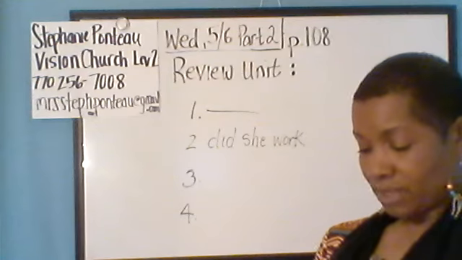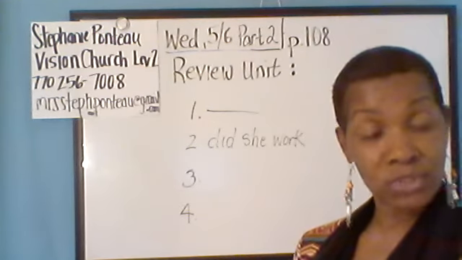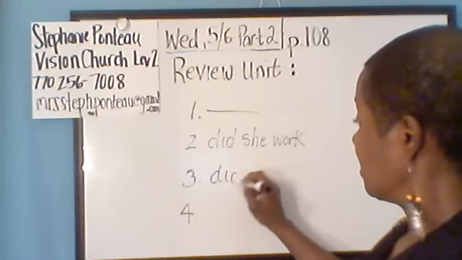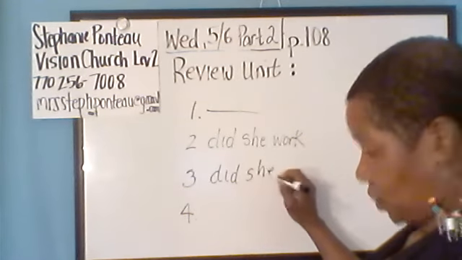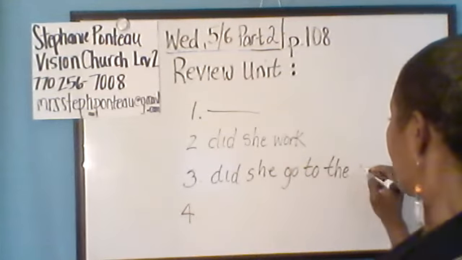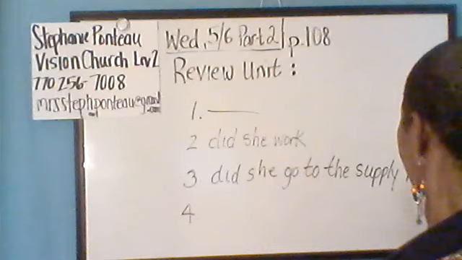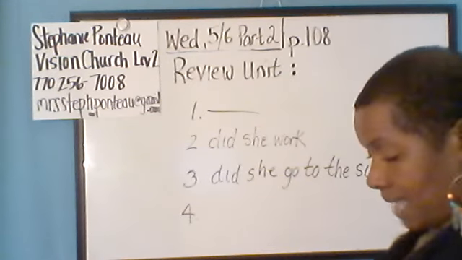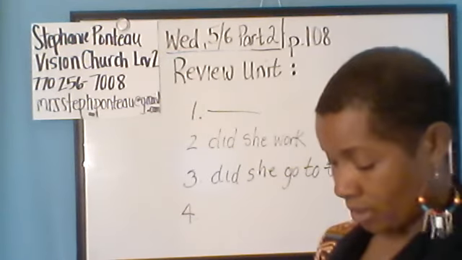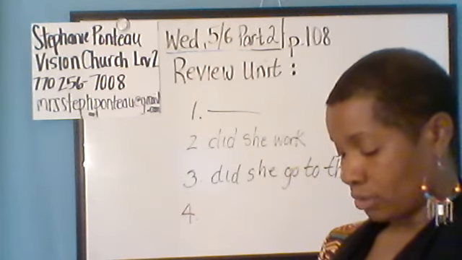The statement is she went to the supply room at 8 a.m. So what's the question? When did she go to the supply room? Okay, that's what that question is for number 3. And then number 4, the statement says the answer, she took her cart to the 3rd floor.